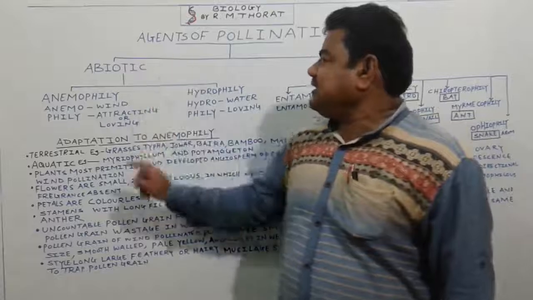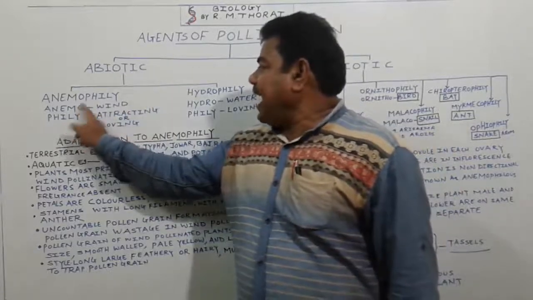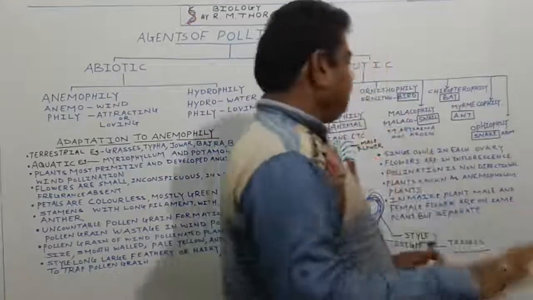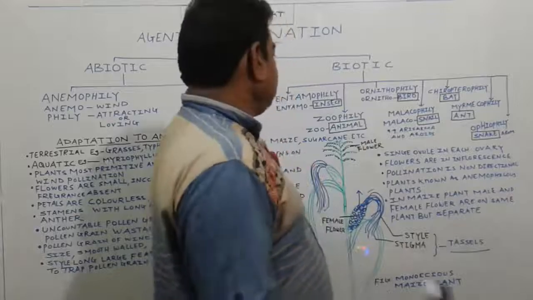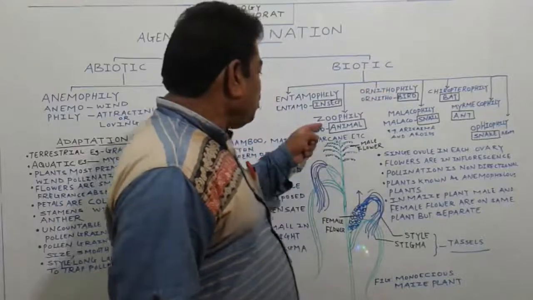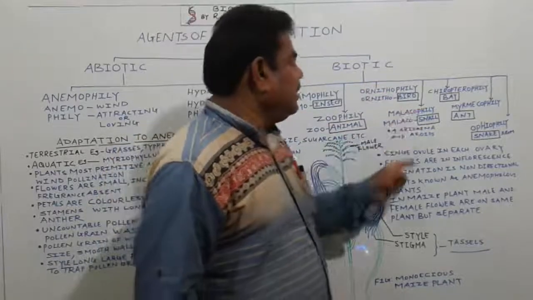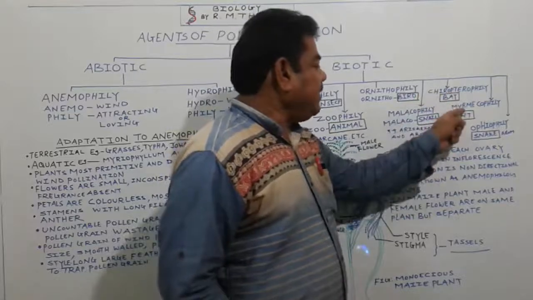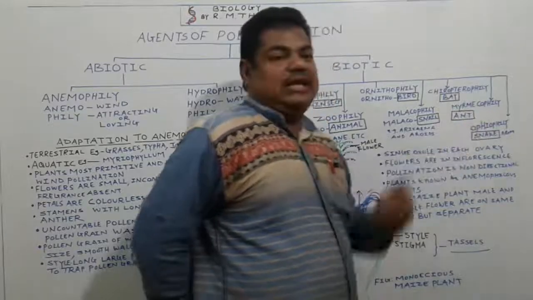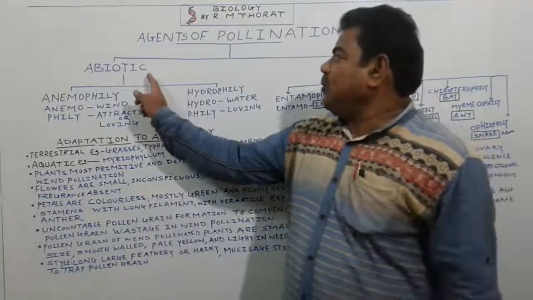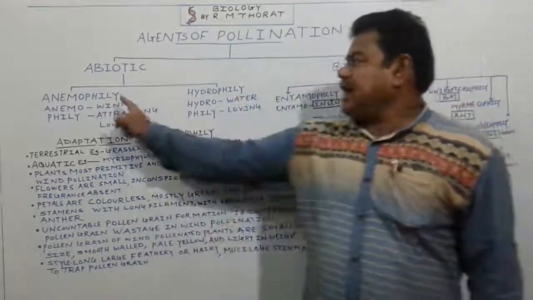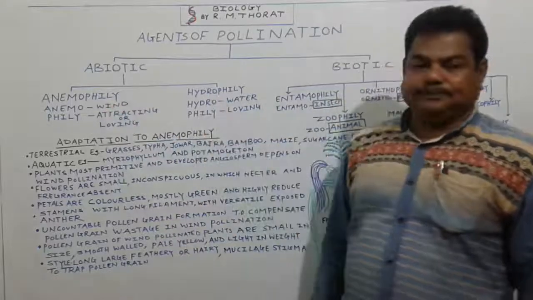In abiotic agents or agencies we will study anemophily and second one, that is hydrophily. And in case of biotic type of agents or agencies, we will study entomophily, ornithophily, zoophily, malacophily, chiropterophily, then myrmecophily or ophiophily, like this. In case of these abiotic type of agents or agencies, two types are there. One is anemophily and second one is hydrophily.